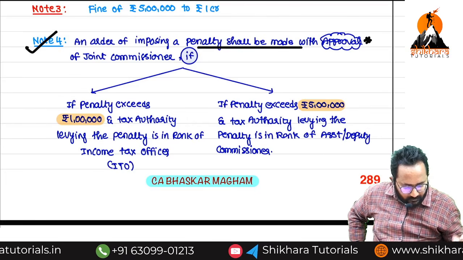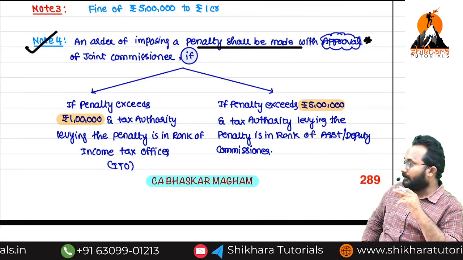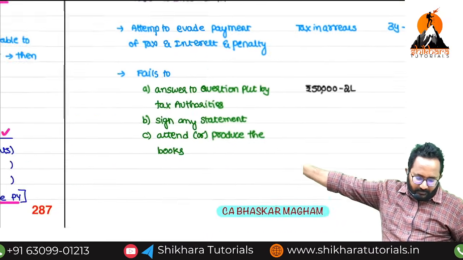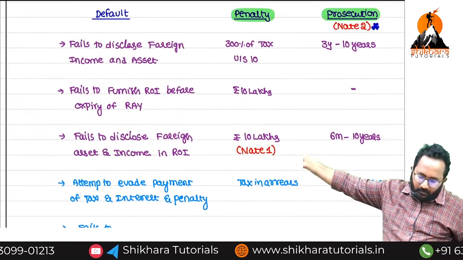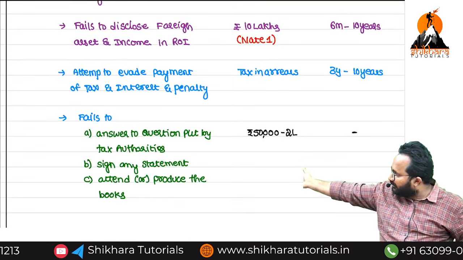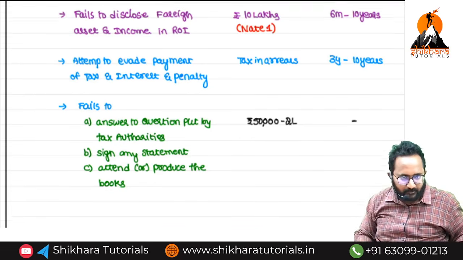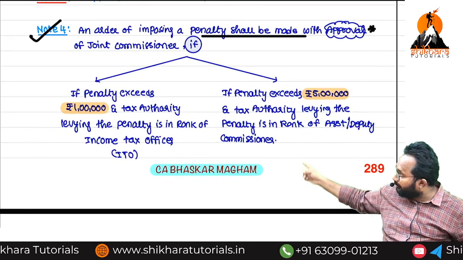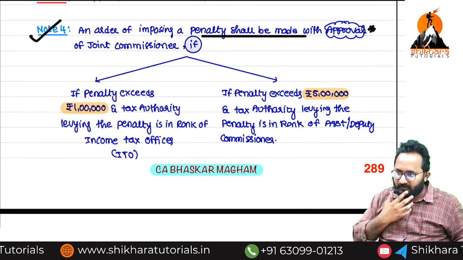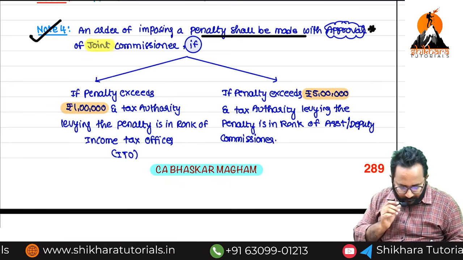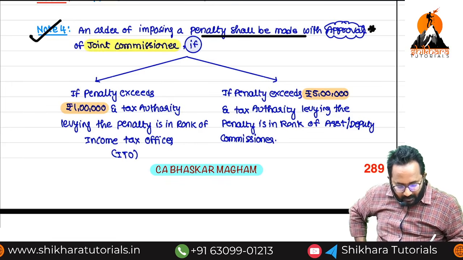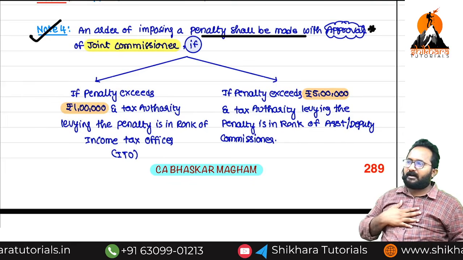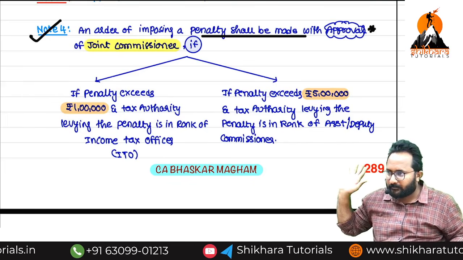JC permission is required. There are different penalties, in some cases 10 lakh, in some cases 50,000 to 2 lakh. In some cases you have to take the approval of the JC, the Joint Commissioner, when the penalty exceeds 1 lakh on one person.